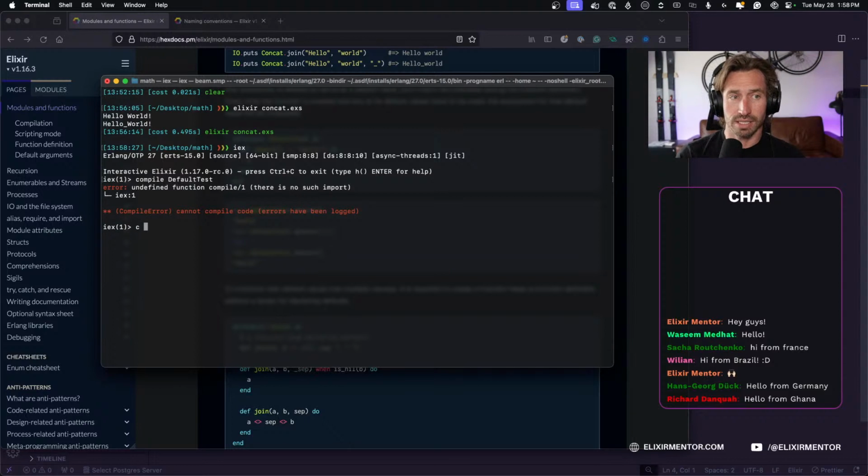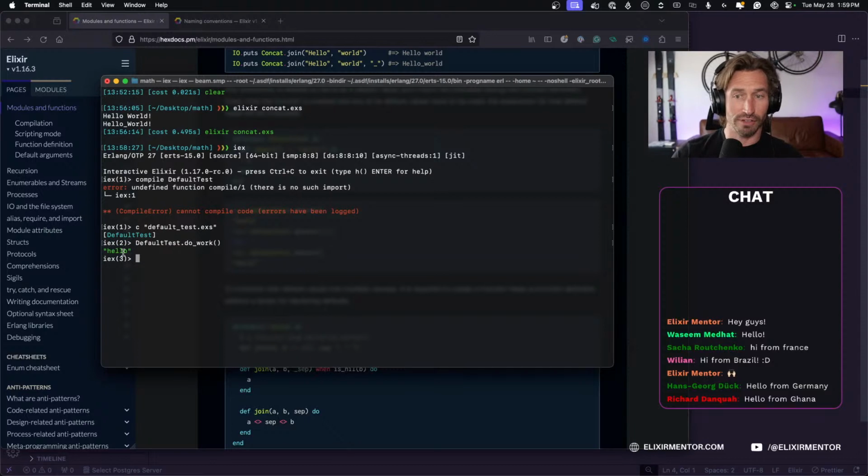Is it C? Oh, you know what it is. I think it's C, and then I have to do a string, the name of the file, default test.exs. Okay, and then if I do default test.do underscore work, we don't pass in anything, right?